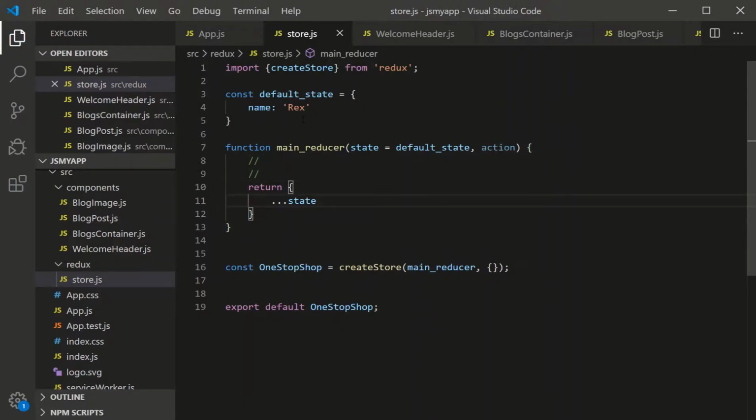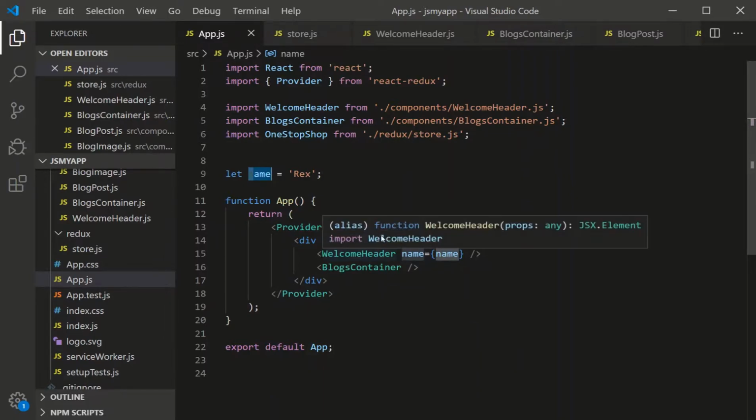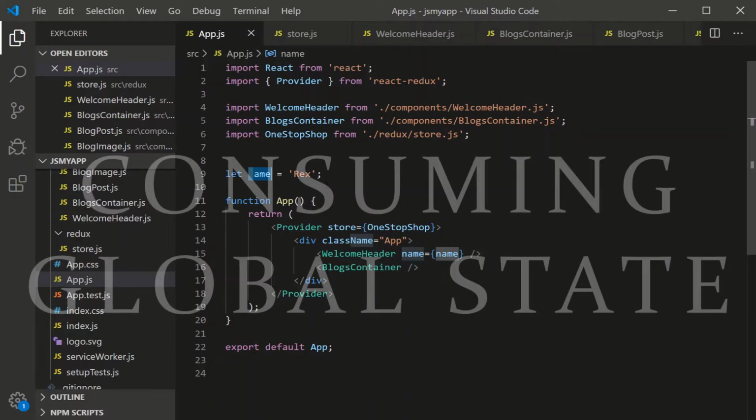All right, so we've created a global state. We've created a store. First step. Second step is a reducer that manages the store. Third step is we wrap our app in a provider and give it the shop it's going to be providing from. How do we consume this? What's the other half of the coin?